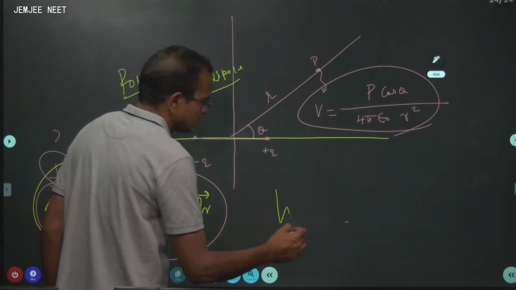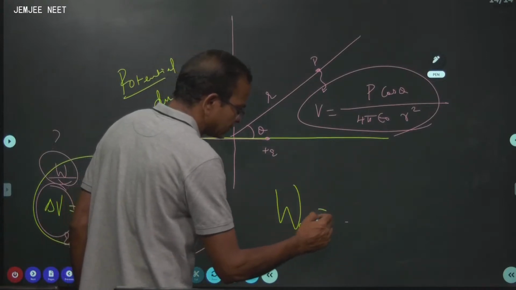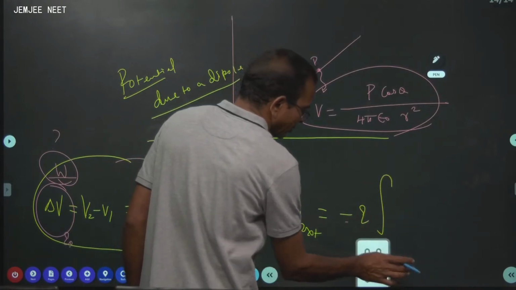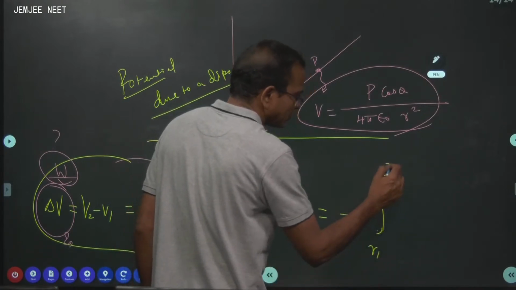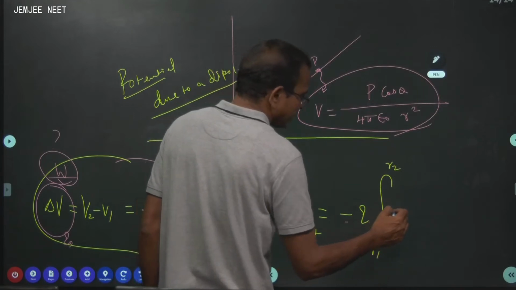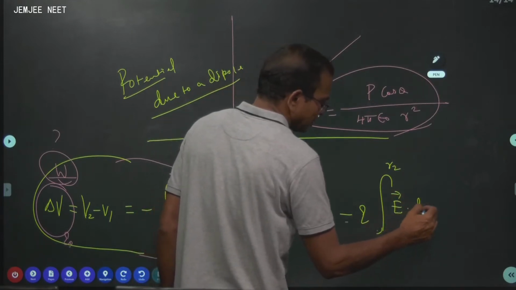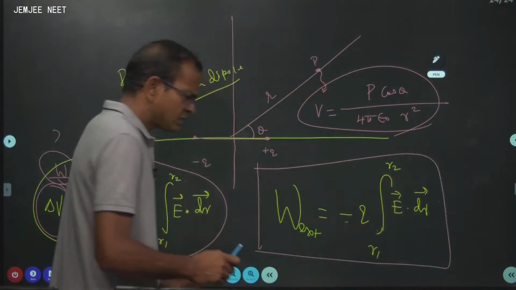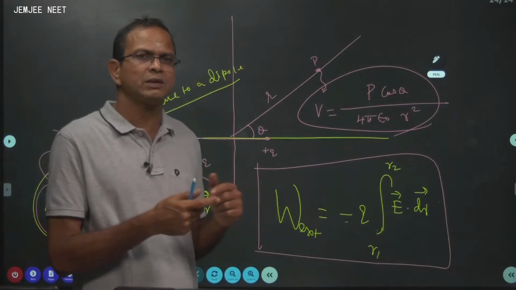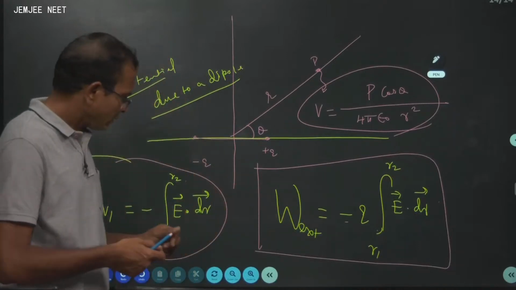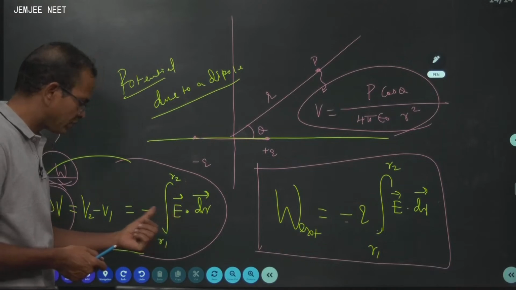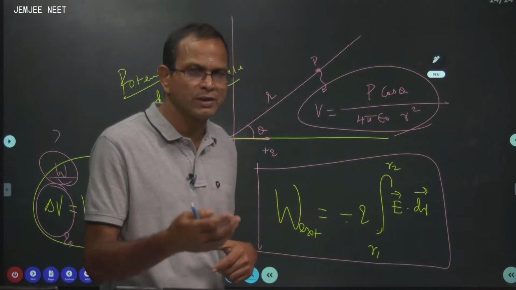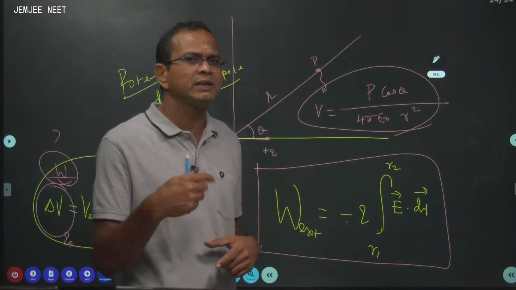Work done by an external agency is given by minus q times the integration from r1 to r2 of E dot dr. Now the question arises: is it work done by the external agency or work done by the electric field? Try to understand. Negative of work done by the electric field gives you potential. Potential is always either work done by the external agency or negative of work done by the electric field.